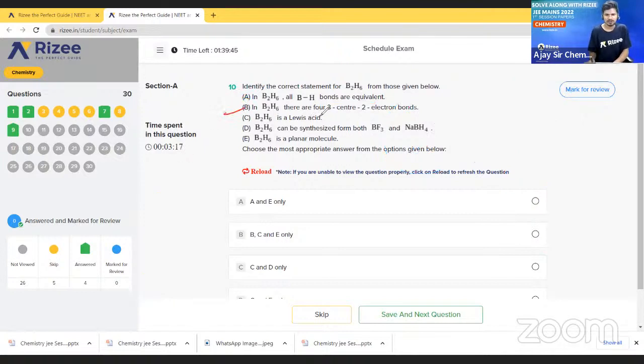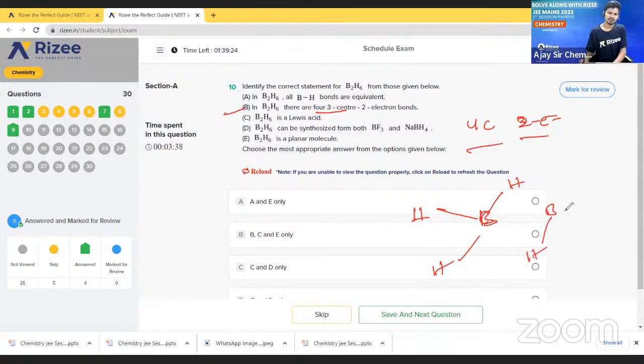B2H6 has 4 center, what? 4 center 3 electron bond. They said that 4 center and 4 center 2 electron bond. They are saying that. Okay, so let us check whether it is correct or wrong. See here, boron is there, here boron is there, and here one hydrogen, here one hydrogen, here one hydrogen, and here one hydrogen, here one hydrogen, here one hydrogen.